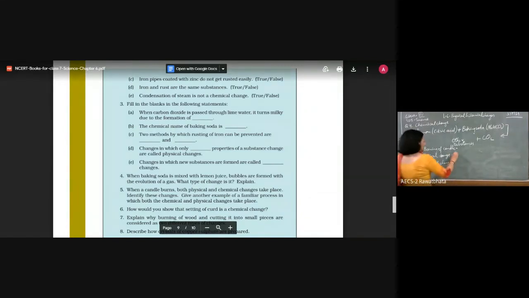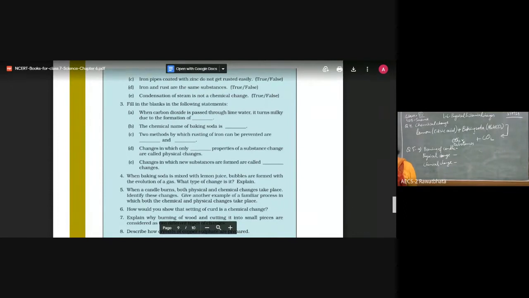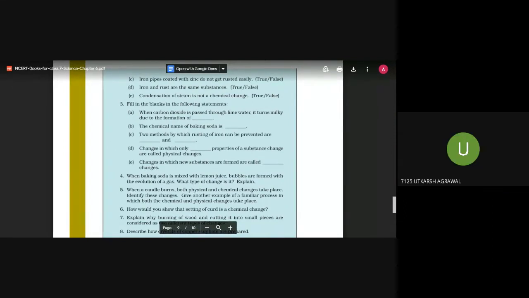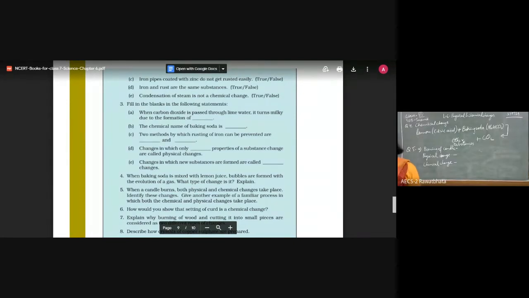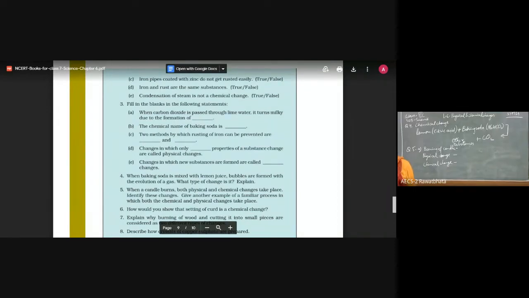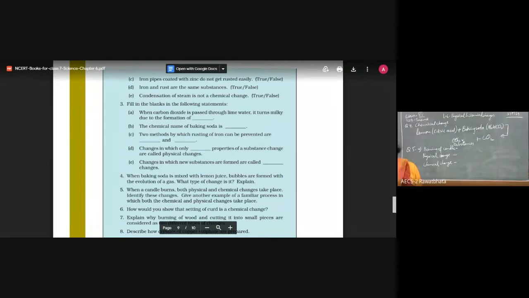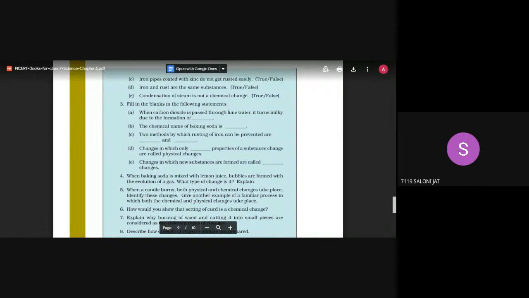Okay. So in this case, the physical change would be, yes, Kumud? Melting of wax. Physical change: on heating, candle wax gets melted, and it again turns into solid wax on cooling.